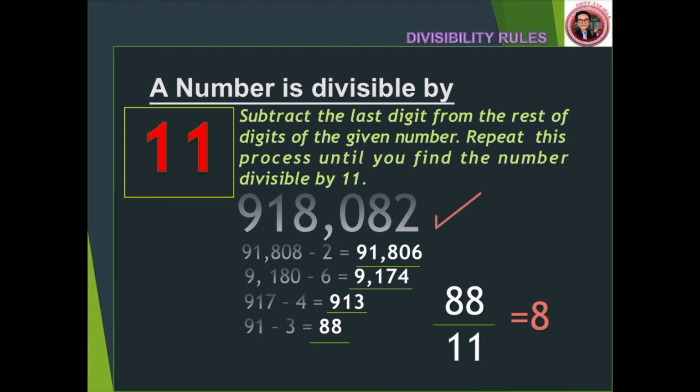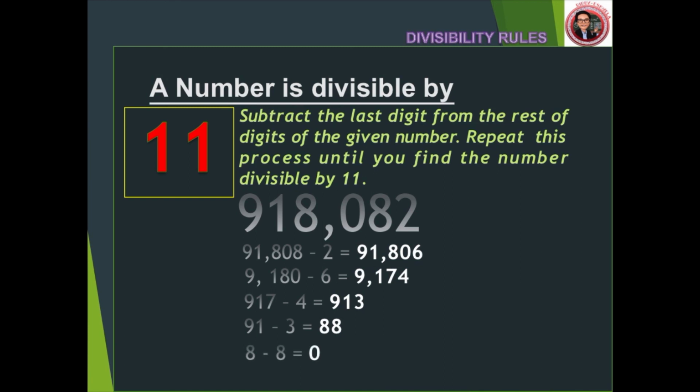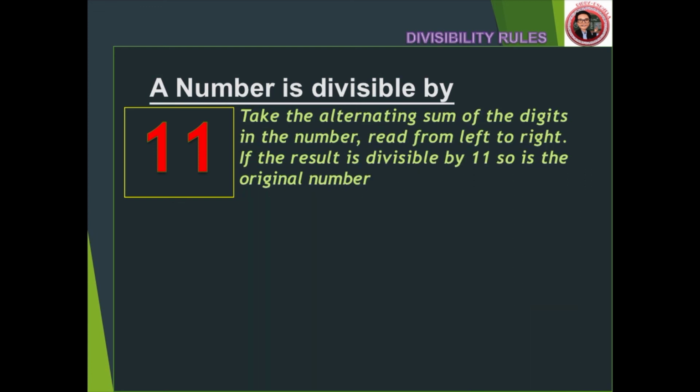We can still further continue the process though. If we do so, it will be 8 minus 8, which is 0. And 0 divided by 11 is 0, which is still a whole number. If you find that technique a bit long and difficult, let me teach you an easier way. It's plain and simple. Just take the alternating sum of the digits in the number, read from left to right. If the result is divisible by 11, so is the original number.